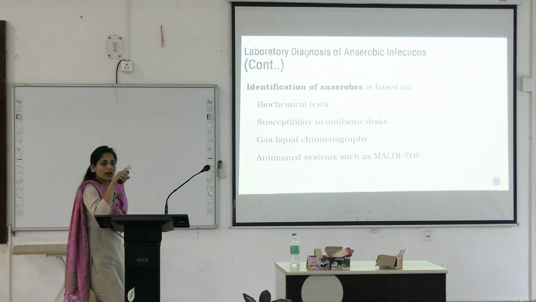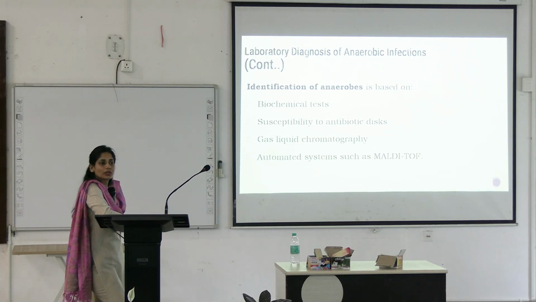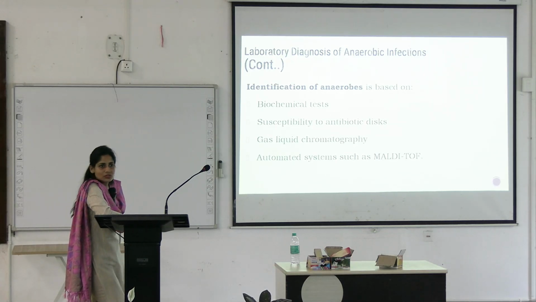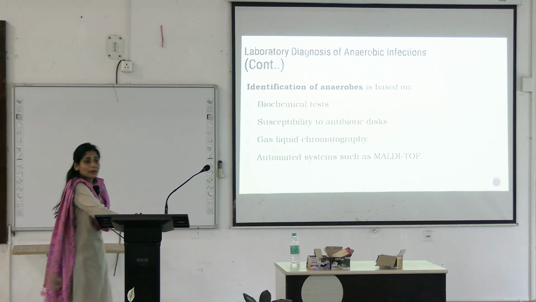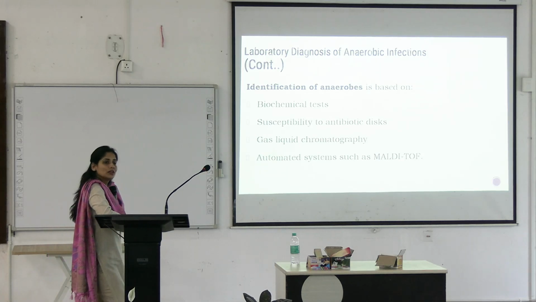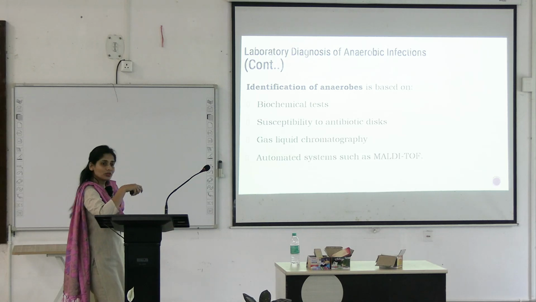They are drawn on a graph in a machine, and that's how you are able to differentiate. Okay, and we can go for automated systems such as MALDI-TOF. This applies for all the anaerobes, including non-sporing anaerobes. I'm going to teach you non-sporing anaerobes in the end, so this will apply to them also.